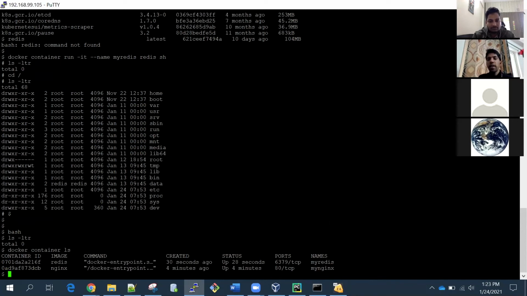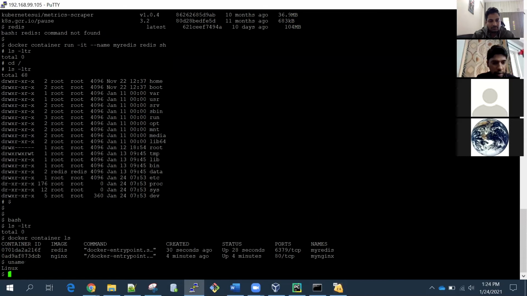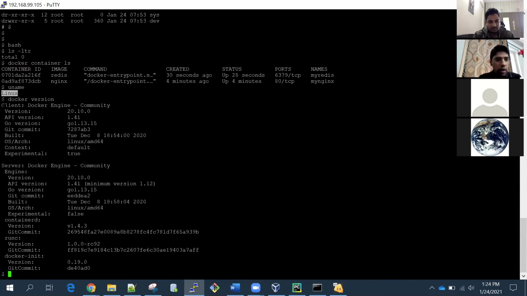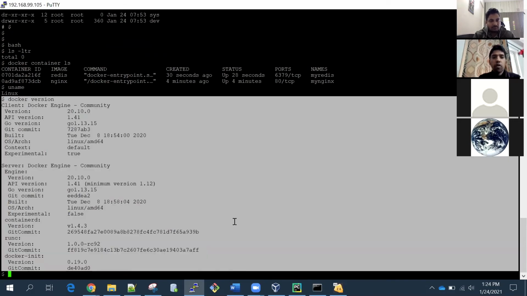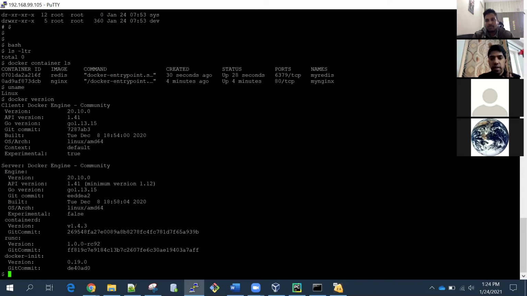So you can see that I have a Linux operating system. So this is Linux, uname. Okay, this is Linux. I have Docker installed here, docker version. I have Docker installed here, and on top of Docker I can run any container. This is my Redis container, this is my Nginx container, and I can run tens of containers here as well based on the resource requirements.